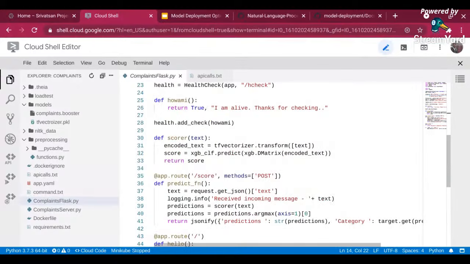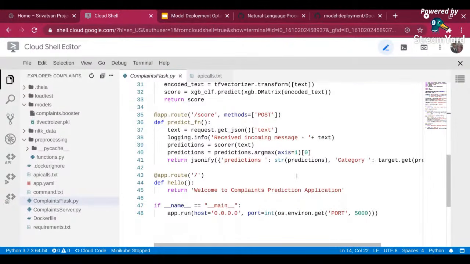Okay. And now here, one more function I have created. Flask is also a good way of hosting your static HTML file. So if you have some static HTML file, you can host it with Flask. In case somebody just calls the localhost URL without giving anything, I'm just returning a default welcome to complaints prediction application. This can also be a static HTML file or any file that you want.